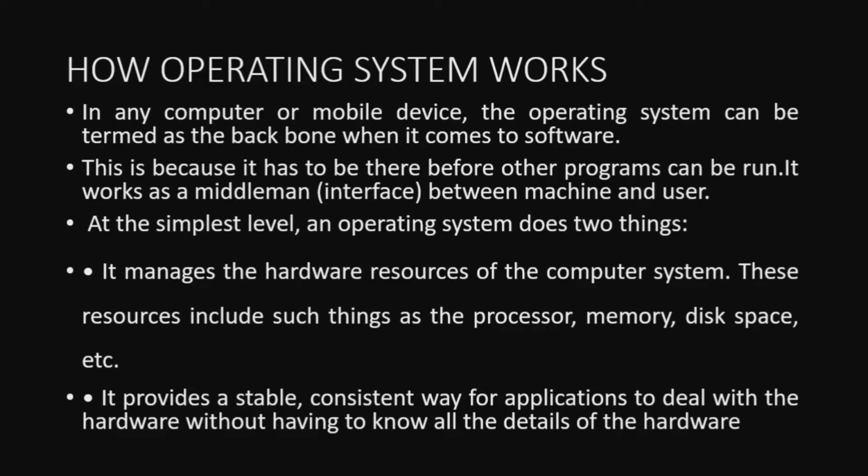At the simplest level, I can say that the OS does two things. Which are the main two duties of the operating system? It manages the hardware resources of the computer system. Prime duty. These resources include such things as the processor, memory, disk space, etc. So what is the first point? Manages hardware resources.